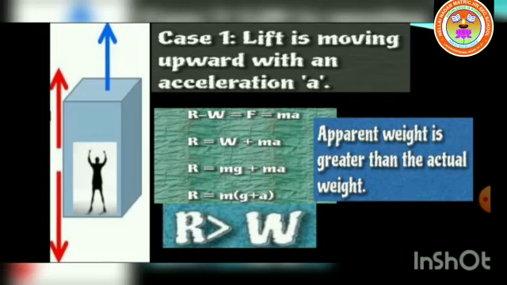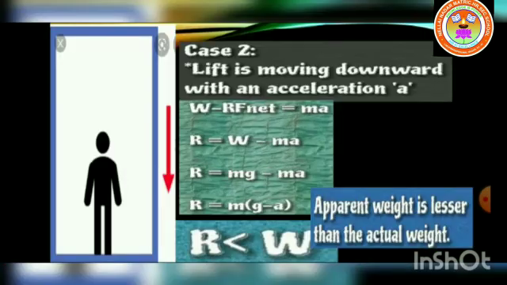So R is equal to weight plus ma. What is the weight formula? W is equal to mg. So instead of W, we should write mg plus ma. R is equal to m(g plus a). So we know that R is greater than W. So the apparent weight is greater than the actual weight when the lift is moving upward with an acceleration a.